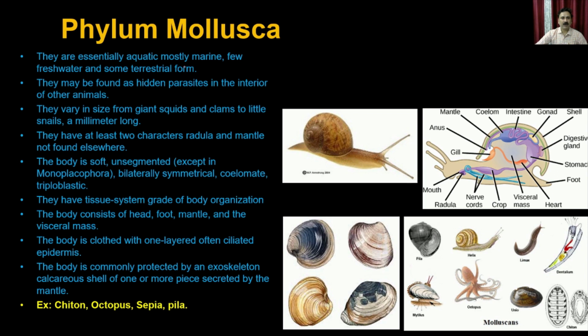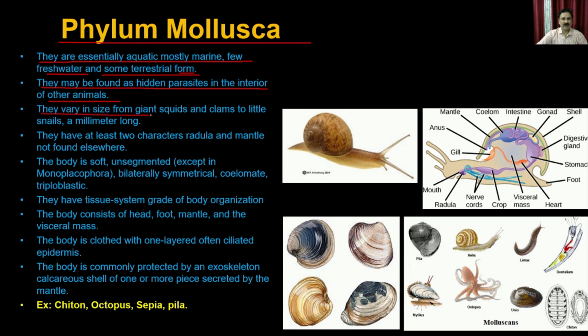So the phylum Mollusca animals are essentially aquatic, mostly marine. Few are freshwater and few are terrestrial forms. What you see here is the terrestrial form of the animals. They may be found as a hidden parasite in the interior of some other animals. So some are also parasitic, found inside the animal.